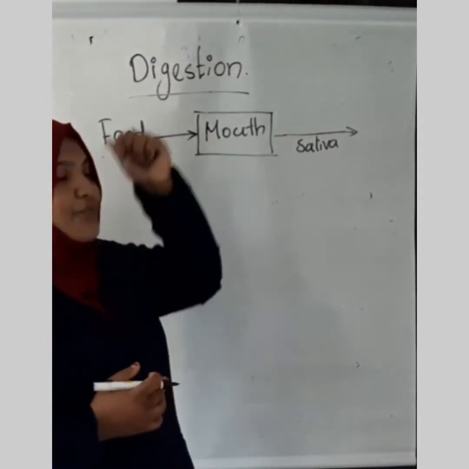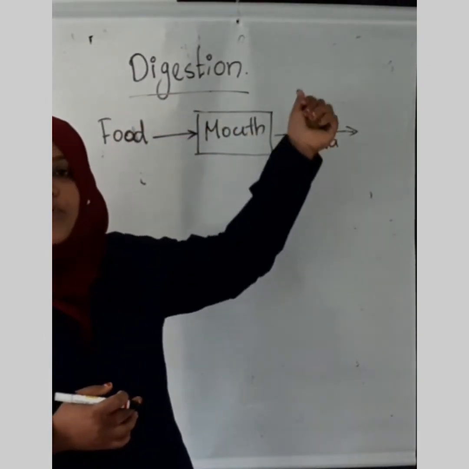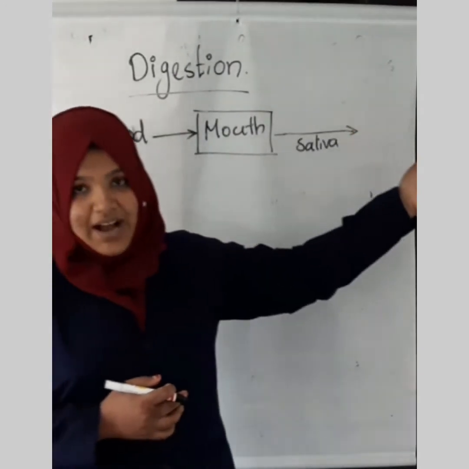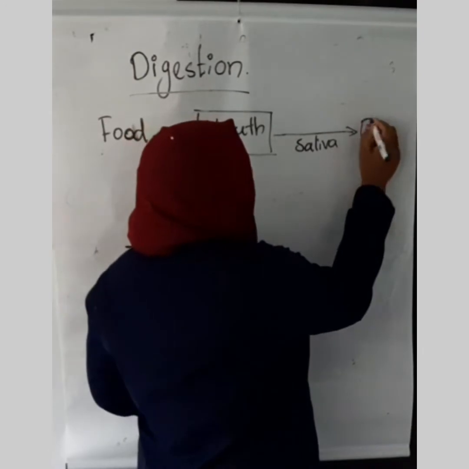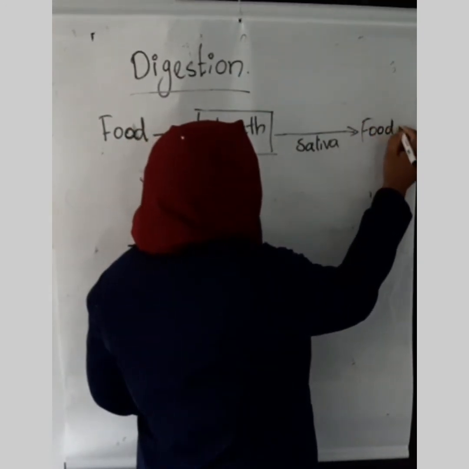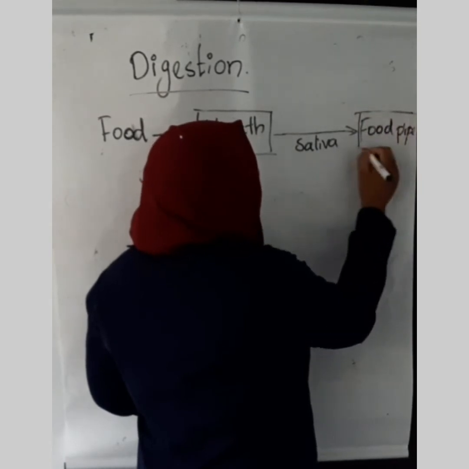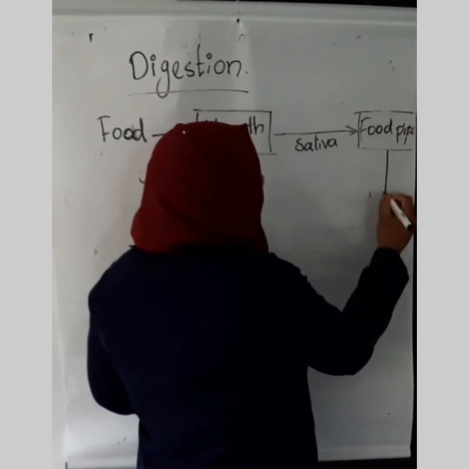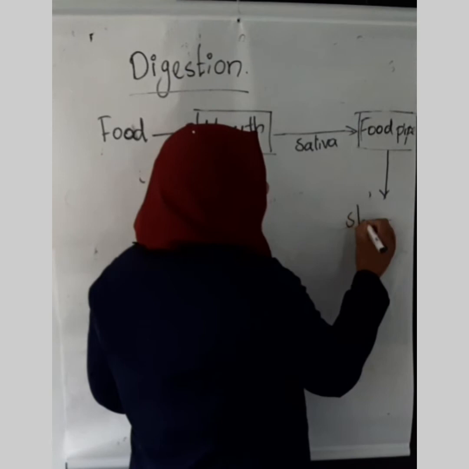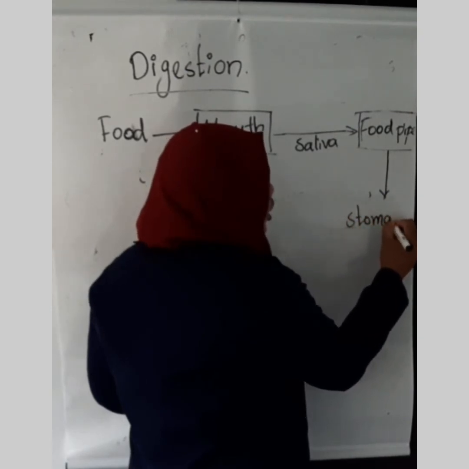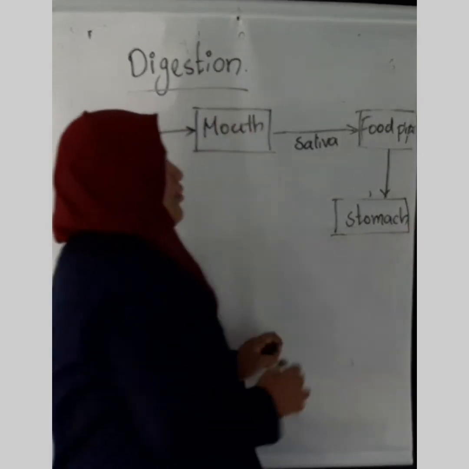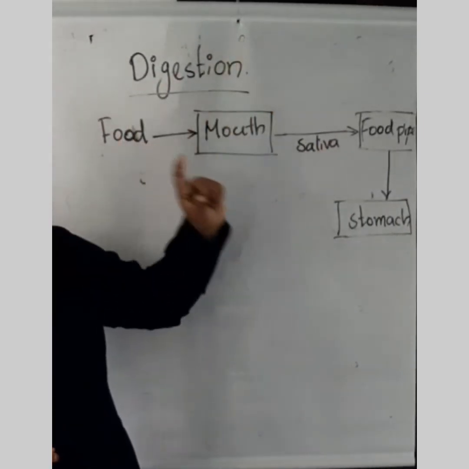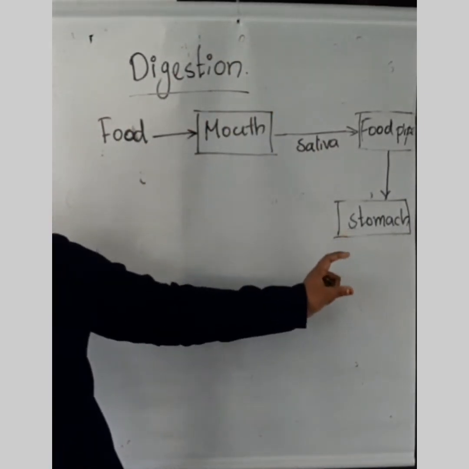Then from the mouth, the mix of food and saliva goes to the food pipe. Very good. Food pipe. Then where does it reach? From the food pipe, it reaches the sac-like structure called the stomach. Did you get it?